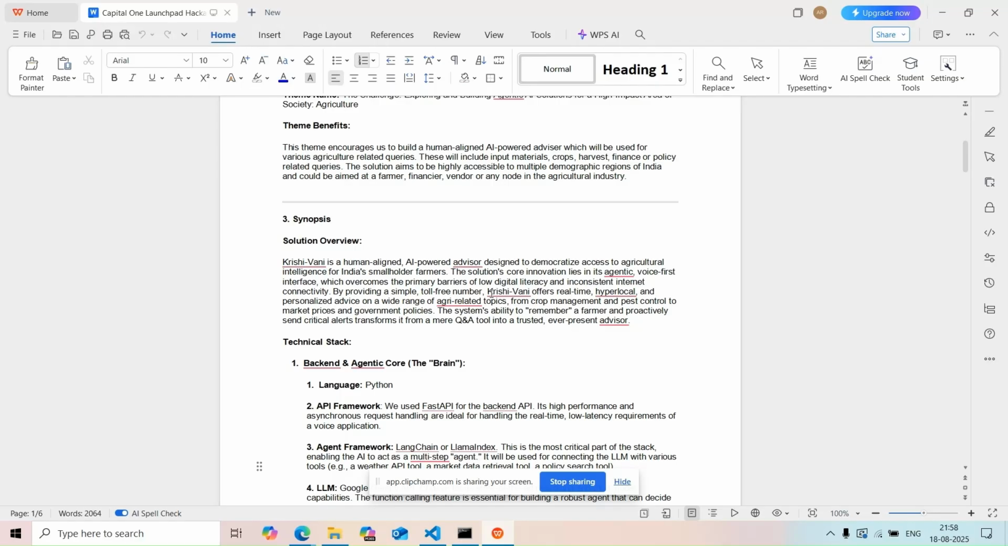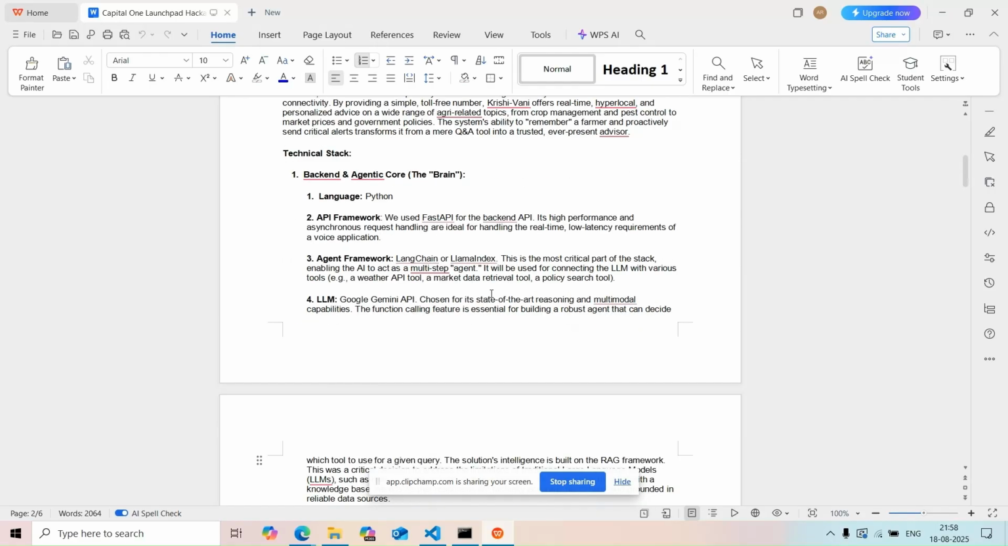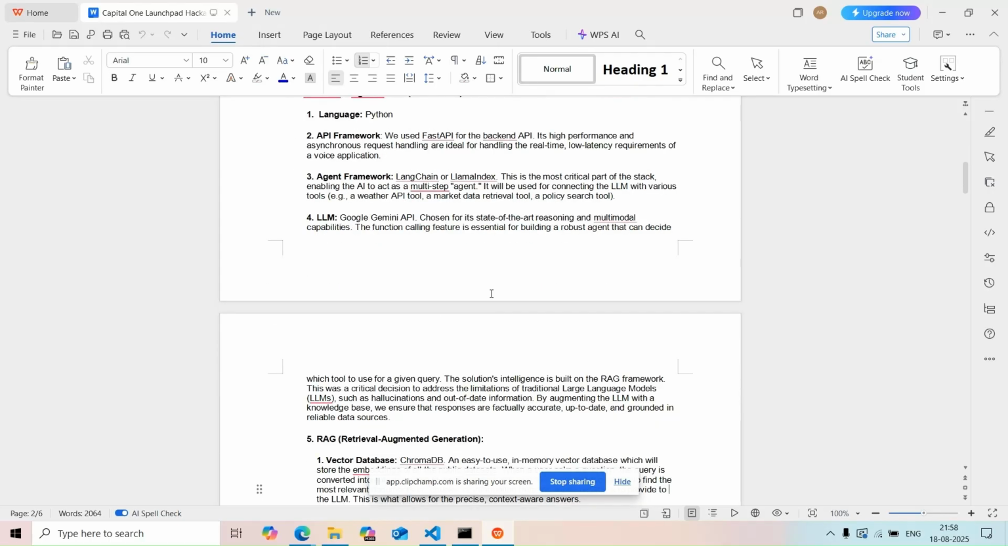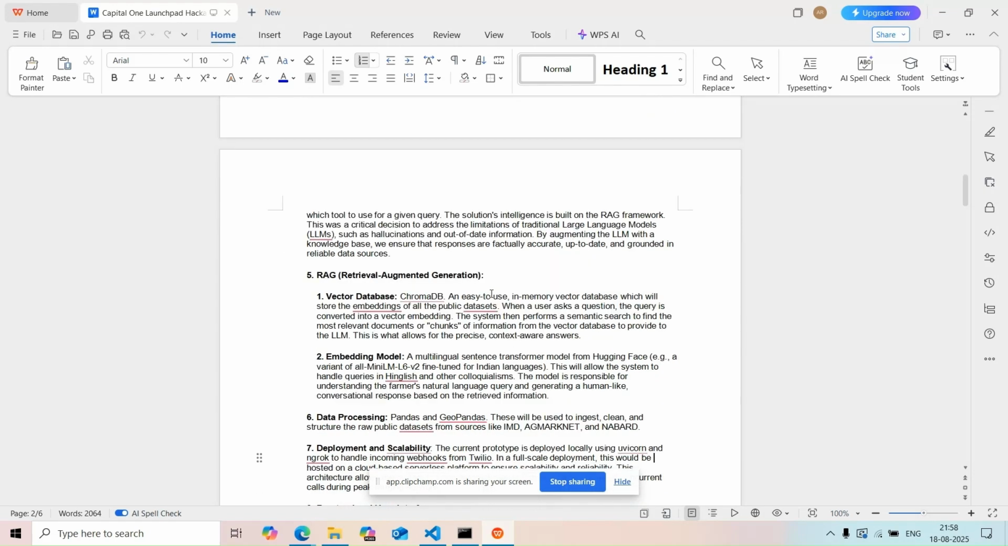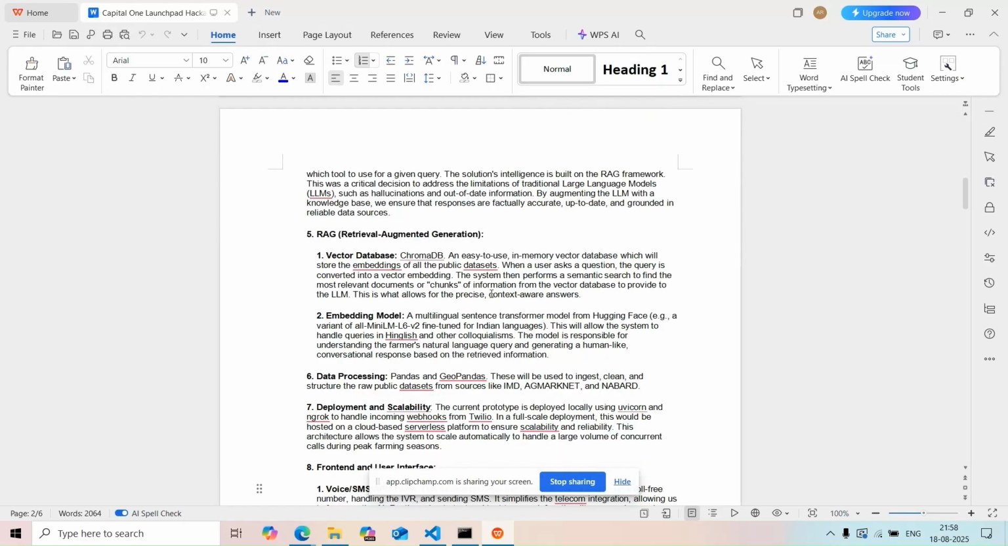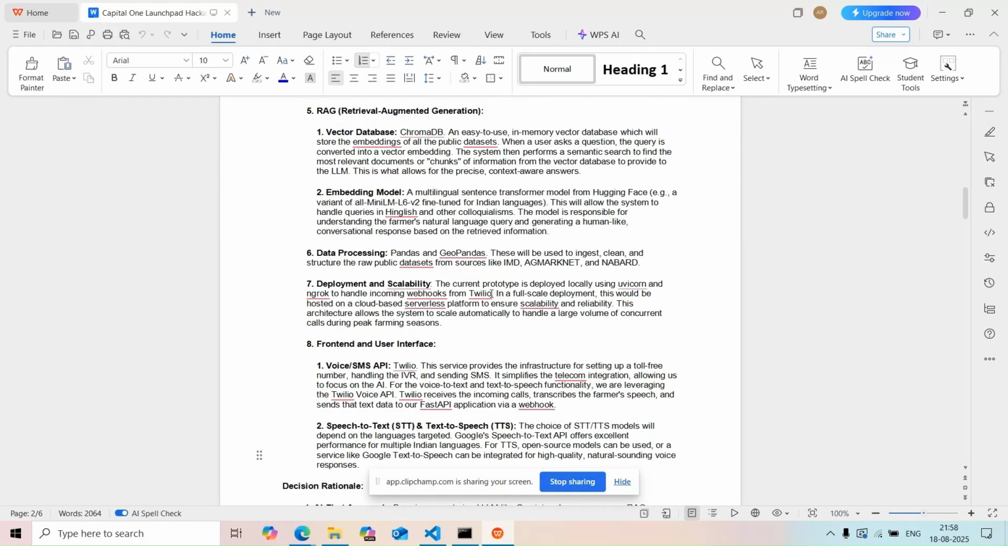The intelligence behind Krishi-Vani is a retrieval augmented generation pipeline powered by a large language model like Google Gemini, which connects to a comprehensive knowledge base. For this project, we've integrated our solution with several key public datasets from the Indian government, forming a robust knowledge base. This includes IMD for weather and climate data, Ag Market for real time market prices, and ICAR for scientific crop and pest management advisories.